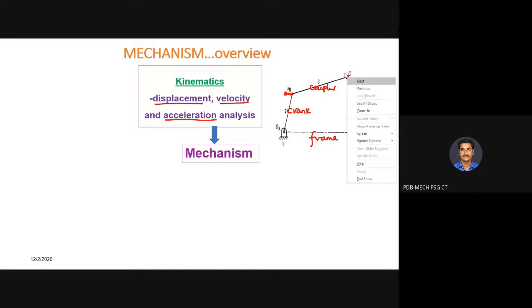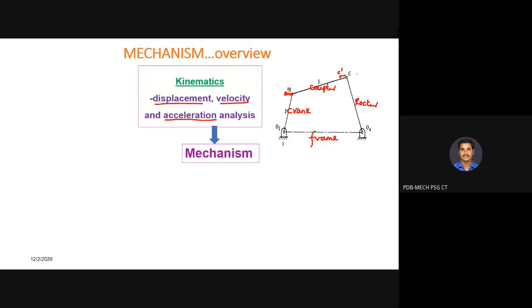C is going to move from here to here, covering some displacement, C to C dash. So for a given displacement of the input link from B to B dash, what is going to happen to C to C dash? Next I give an incremental displacement, B dash to B double dash, another known displacement to the crank, and I observe what happens to my rocker. This analysis is your displacement analysis.